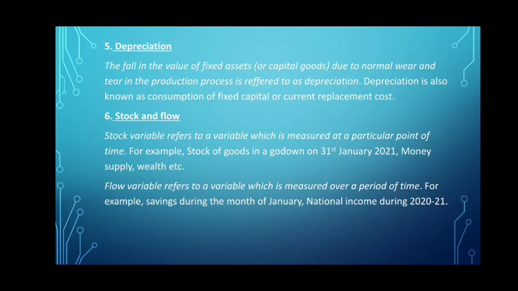Okay. Here I've given you the example of savings during the month of January. So the month of January has a time dimension of 31 days. Right. So it is a flow variable. Similarly, national income during 2020-21. So I have given you the time dimension of 1 financial year. So this is also a flow variable.